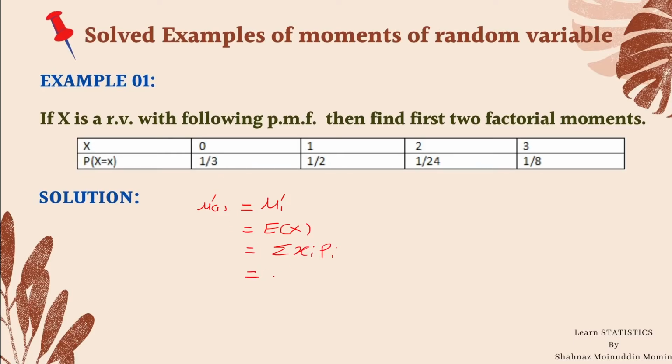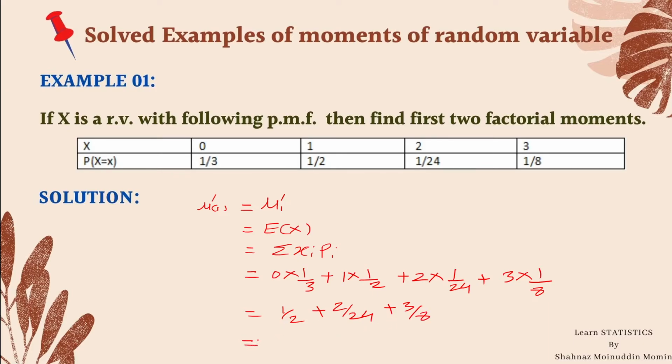Here the first value of x is 0 into 1 by 3, its probability, similarly 1 into 1 half plus 2 into 1 by 24, 3 into 1 upon 8. So it becomes 1 half plus 2 by 24 plus 3 by 8.